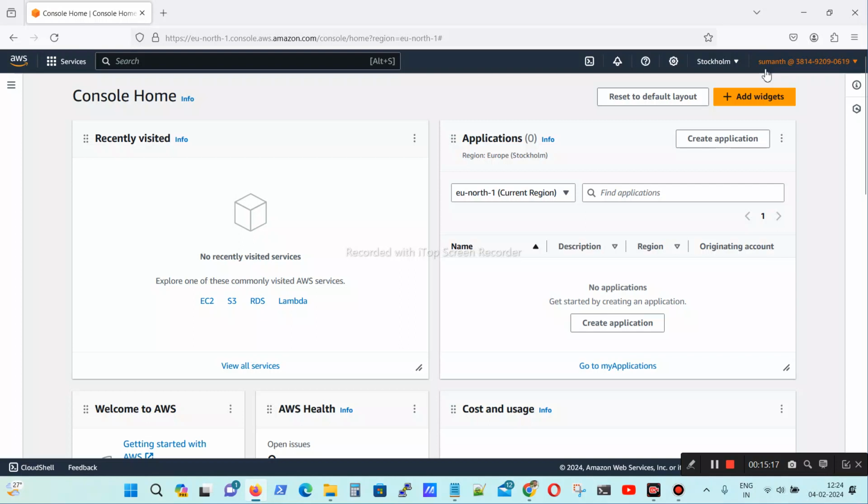Sorry, not able to hear, can you come again? You created an access key and secret key, then you are adding me as one of the users in the identity. Sampath, you continue. Okay.